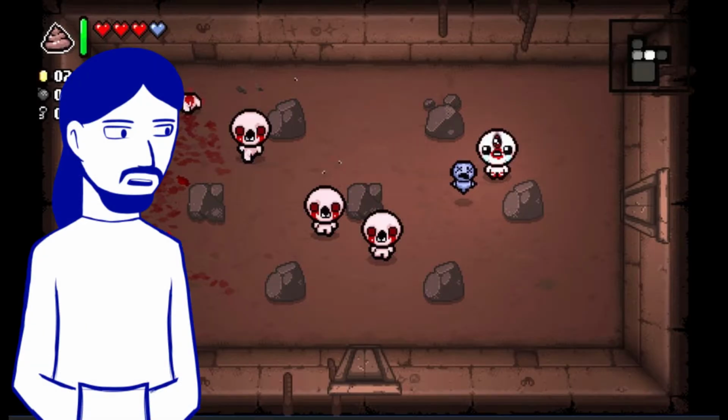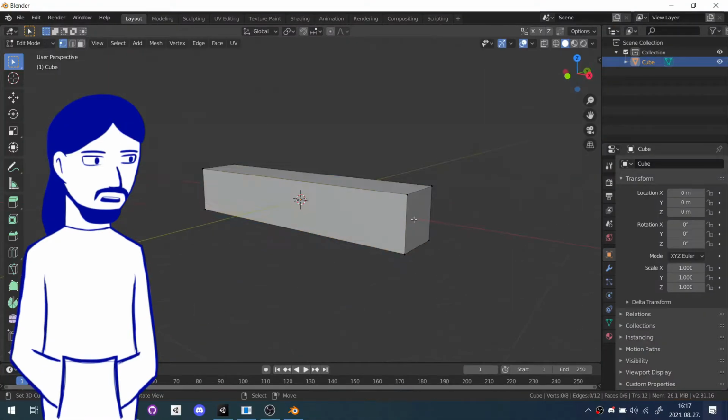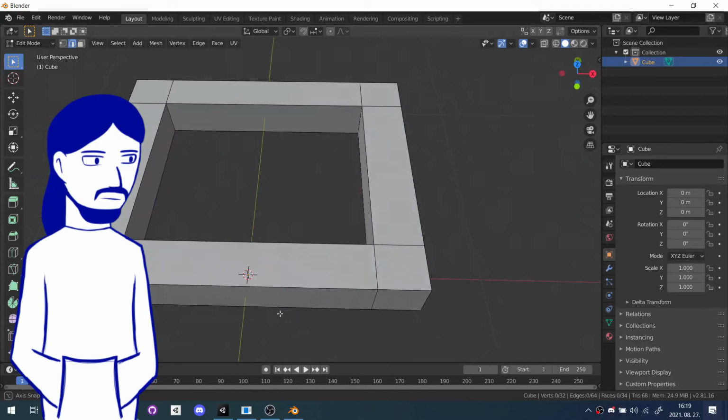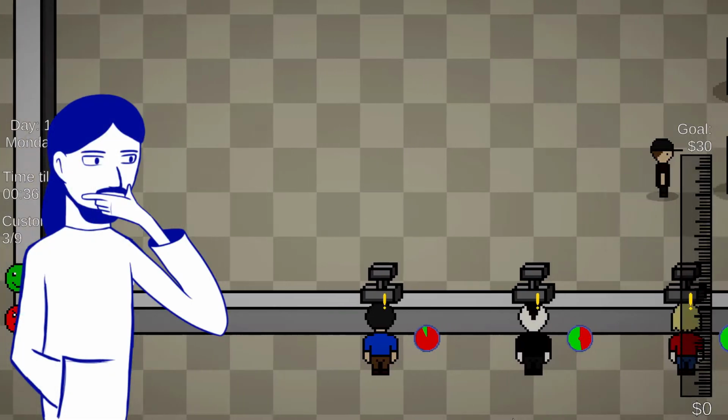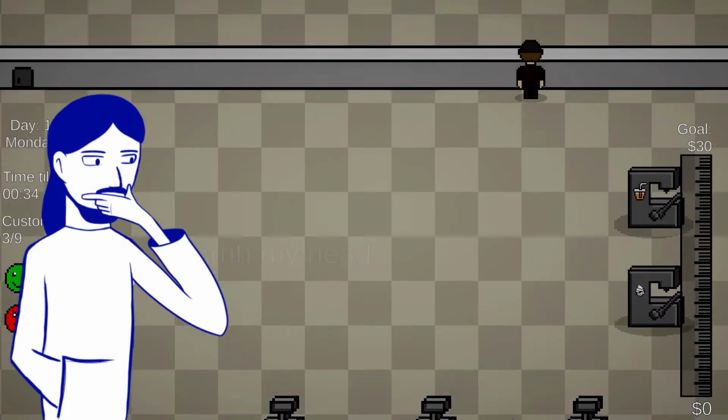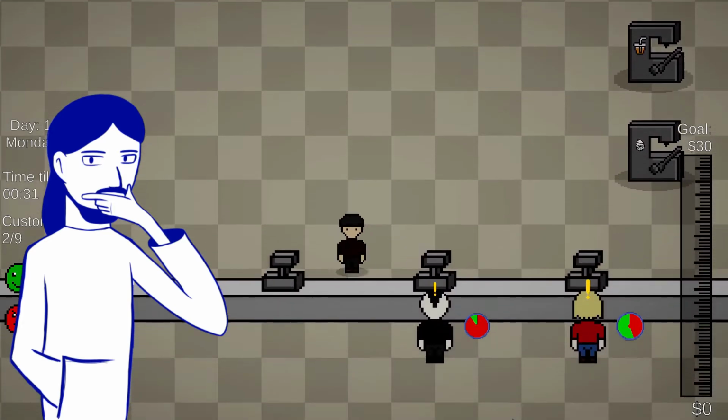I tried to look at Binding of Isaac and other stuff for reference, but in the end I felt like it's not really what I want for this game, so I went and made my own reference in Blender. Two hours later, this turned out a bit scuffed. The counter at the front and the wall at the back are the same height. But maybe it's more charming this way.